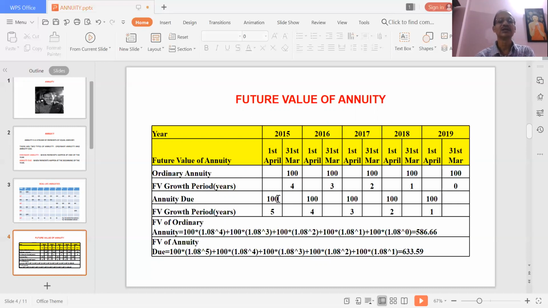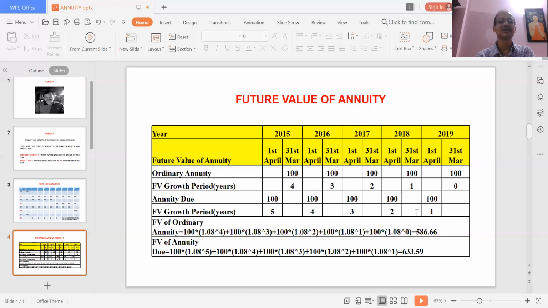Now here you will notice that the payment is at the beginning of the year, 100 on 1st of April, then 100 on 1st of April. So at the beginning of the year, I have made the payment. And how many years will these payments grow? This 100, since it has been deposited at the beginning of the year, will grow for 5 years. This will grow for 4 years. This will grow for 3 years. And this one will grow for 1 year.